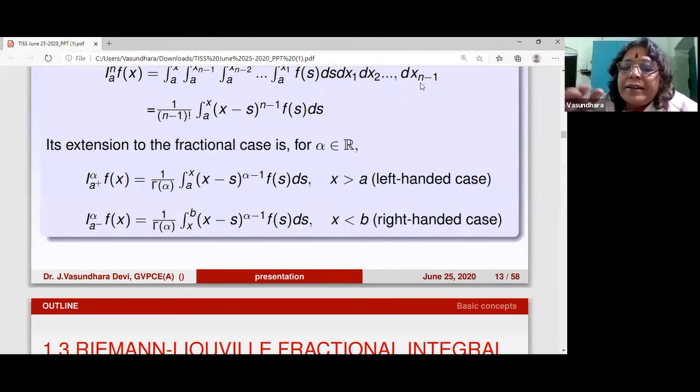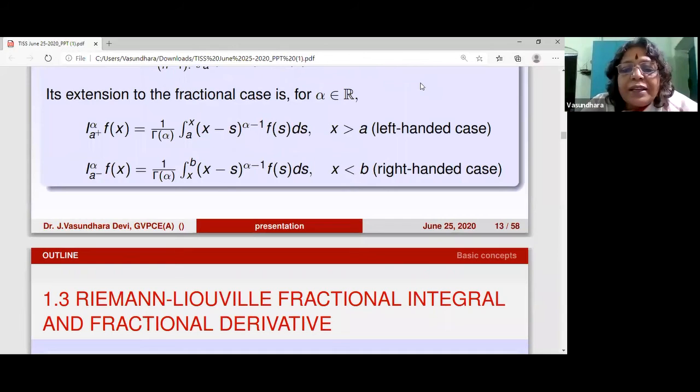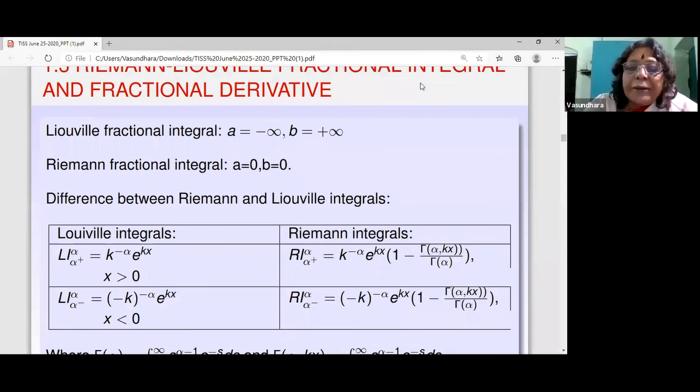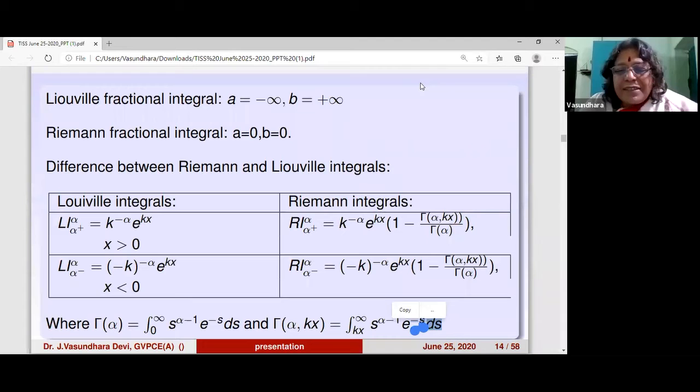The crux is over here. Now Riemann has defined it in one fashion, Liouville has defined it in another fashion, in the sense that the limits were different for both of them, and that gave rise to so many different formulas, which I guess all of you will be knowing.